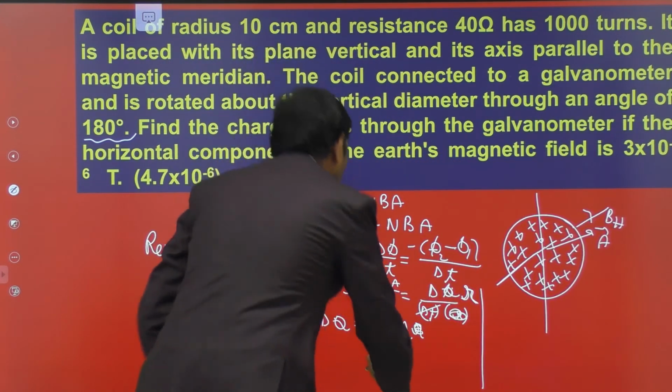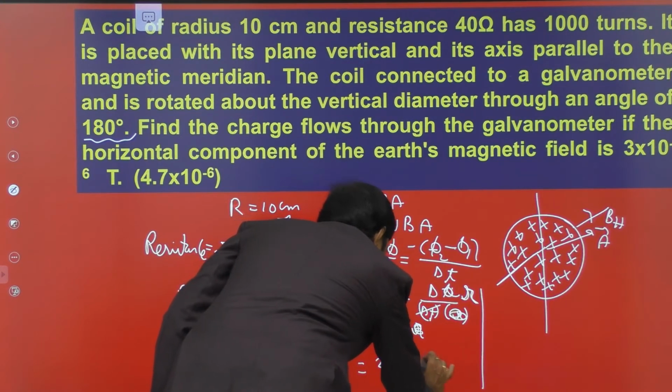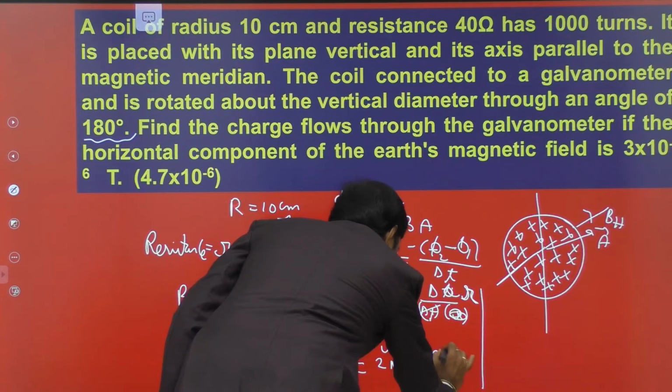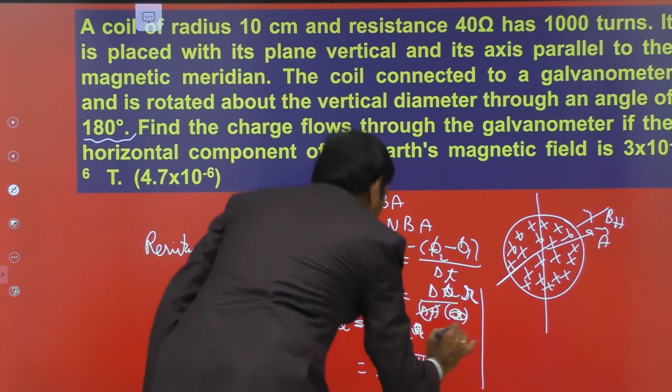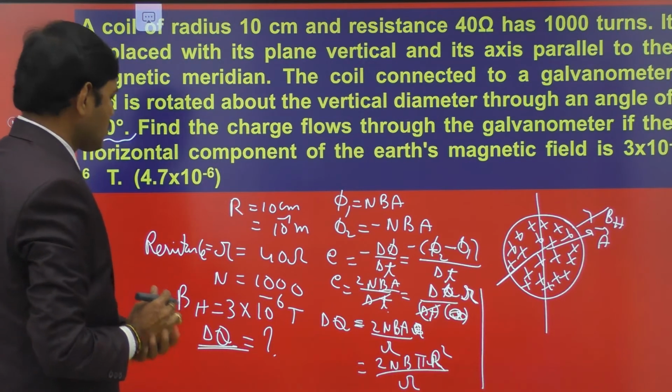Here A is equal to pi r square. Therefore delta Q is equal to 2nB pi r square divided by small r.